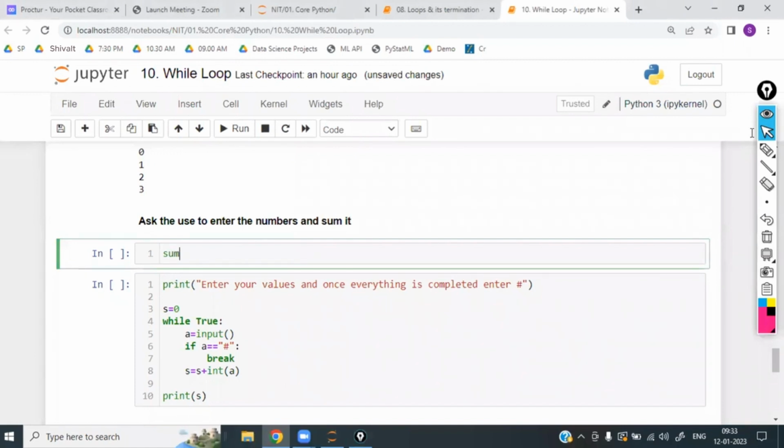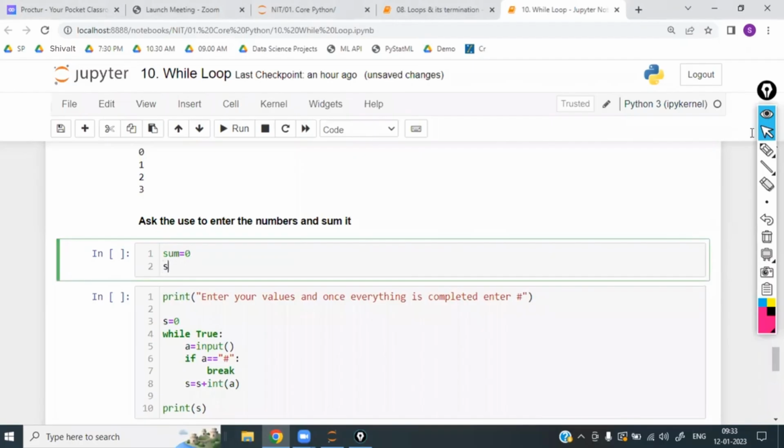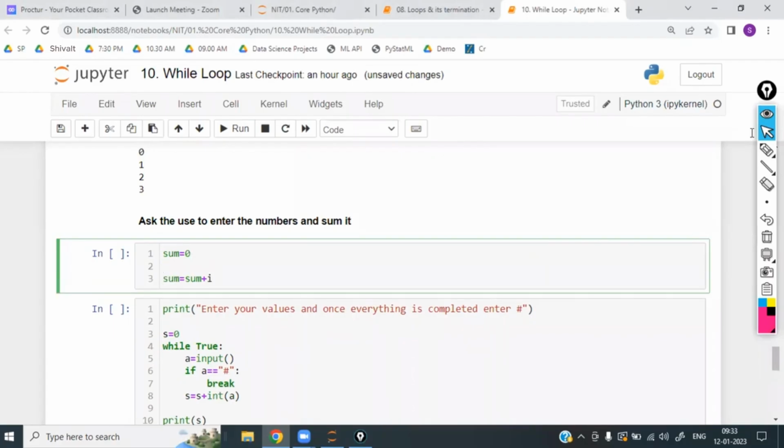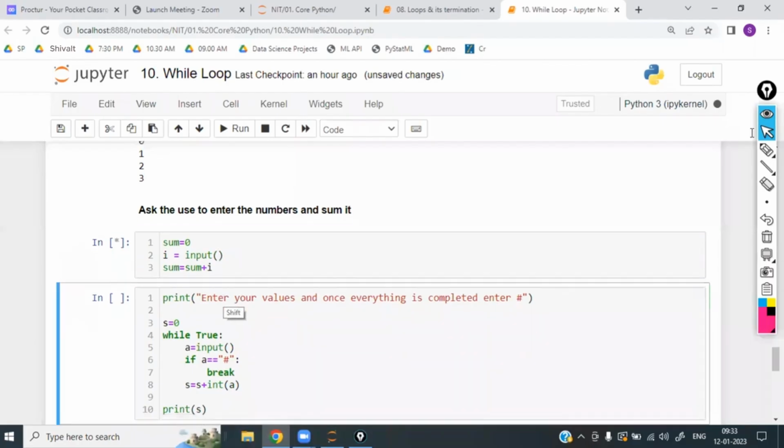First, I told you, right? I'll write like this only. sum is equal to 0 and sum is equal to sum plus i. First, I will get this one in my mind. Okay. Now, after this, I will ask the user to enter multiple values: i is equal to input of. Okay. Now, I is equal to input of. Now I will execute this one.